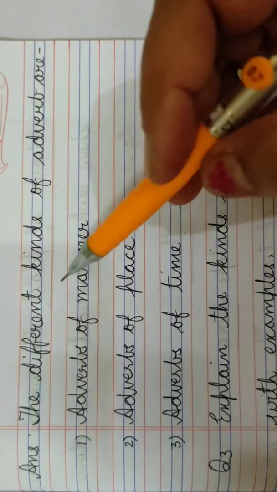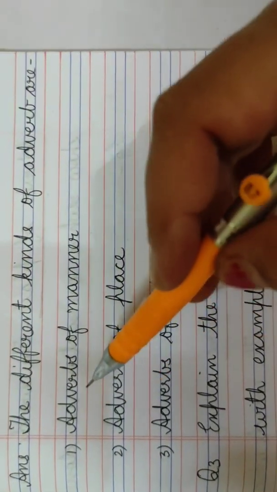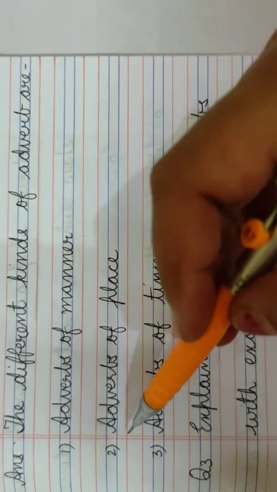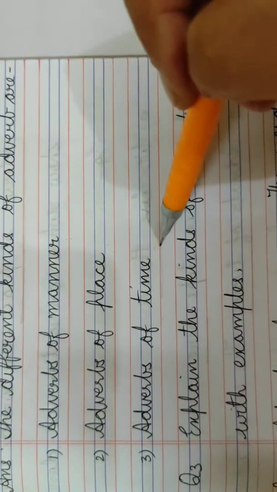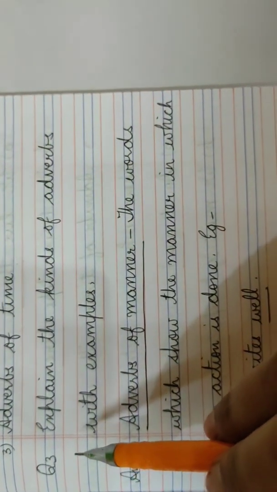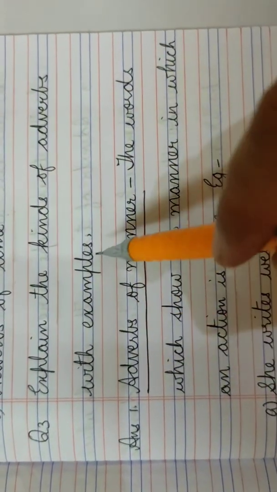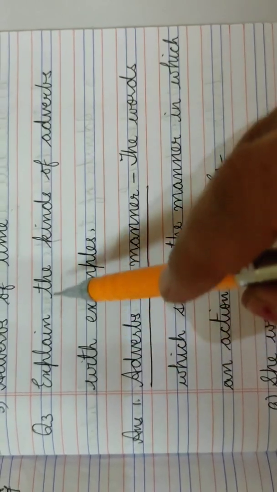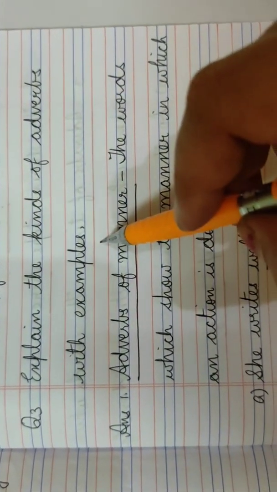Once again I will repeat. The different kinds of adverb are, number 1, adverbs of manner. Number 2, adverbs of place. Number 3, adverbs of time. Now the next question is question number 3. Explain the kinds of adverbs with examples.